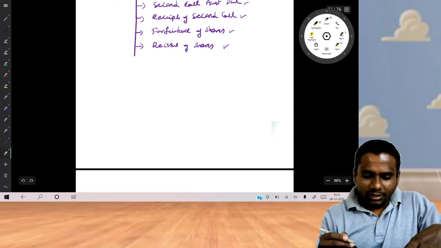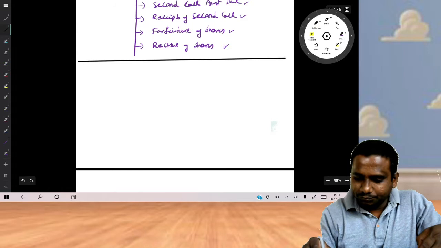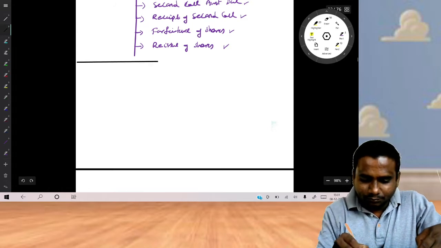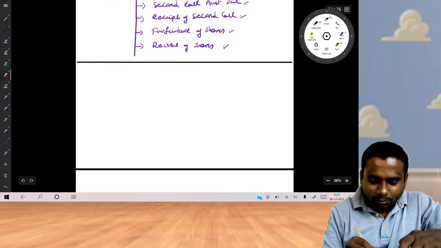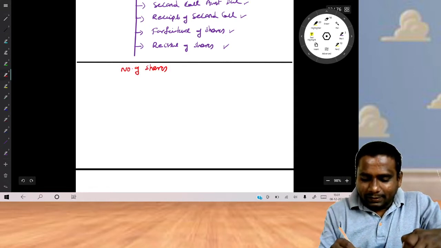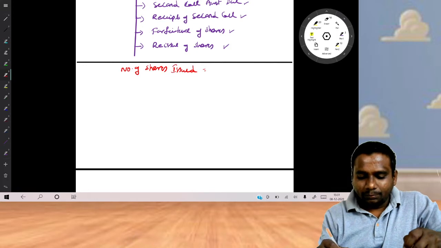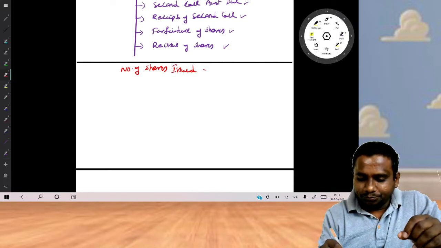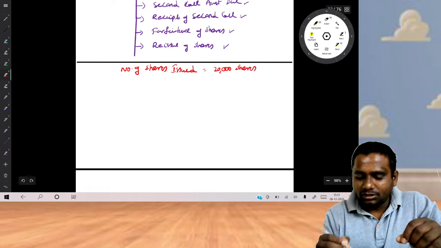Now write down a small piece of information. Number of shares issued: 20,000 shares.